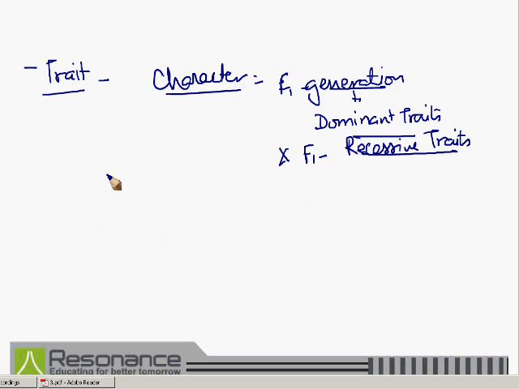The next term which we will discuss apart from dominant and recessive trait is the cross. Cross is simply mating between male and female.